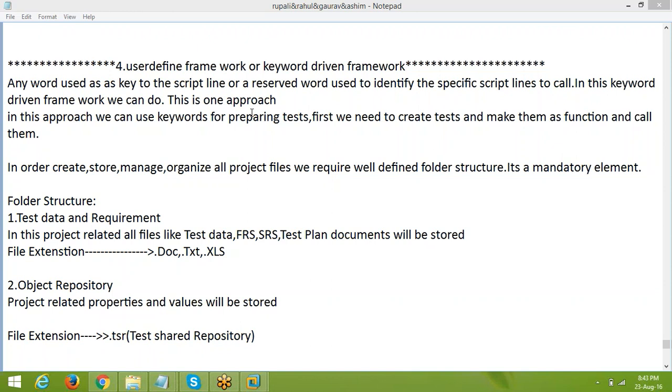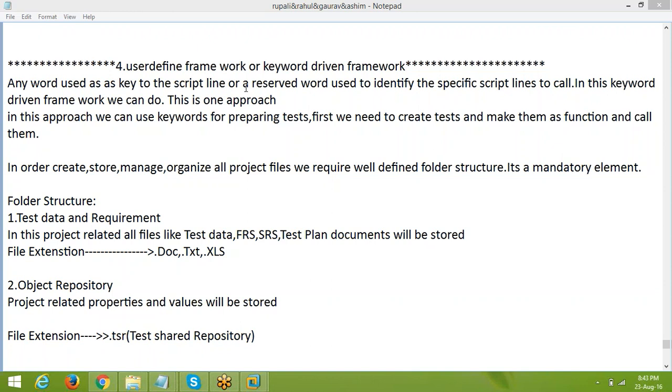Before discussing the keyword driven framework concept, first of all, in order to maintain our folder structure, some folder structure is required for us. In order to create, store, manage and organize all the project files, we require a well defined folder structure. It is a mandatory element.